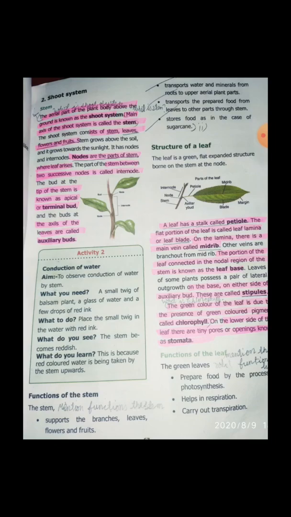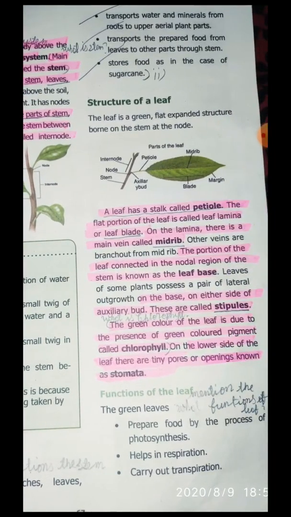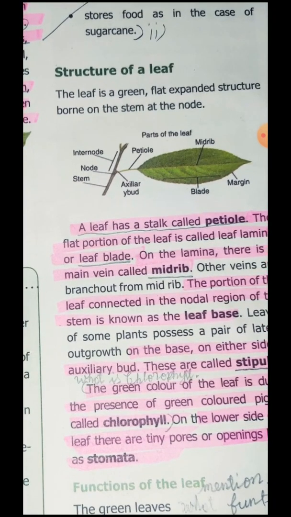Yes. Next is the structure of the leaf. Next is what, children? Structure of the leaf. The leaf is a green, flat, expanded structure borne on the stem at the node. You already know the leaf is green in color. It looks like a flat, expanded structure. See, this is the leaf, and these are the parts of the leaf.